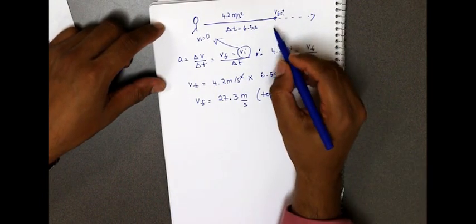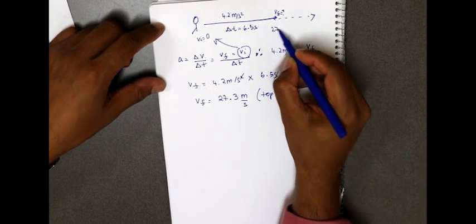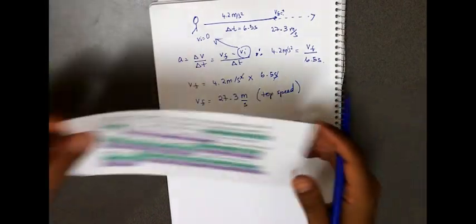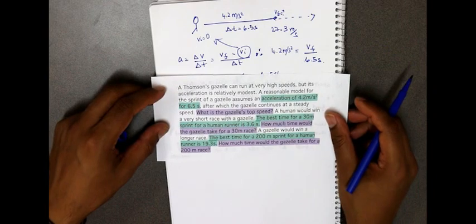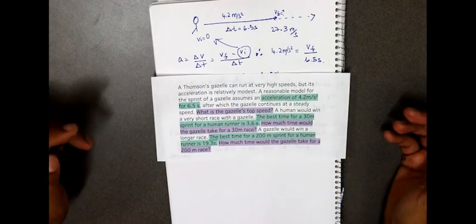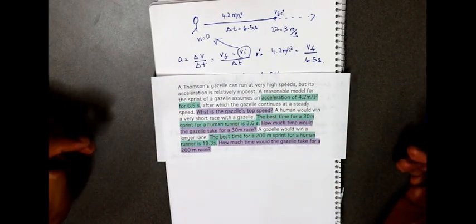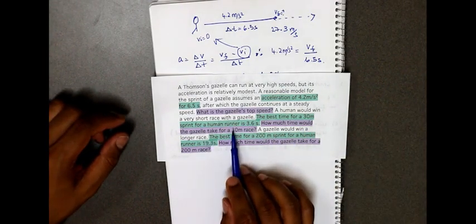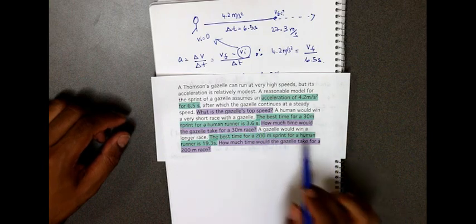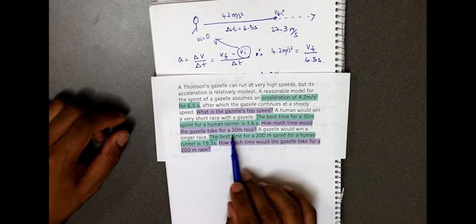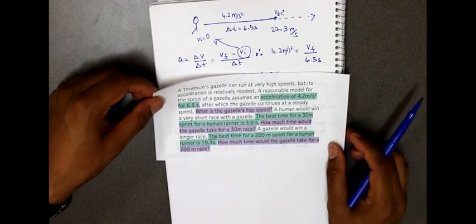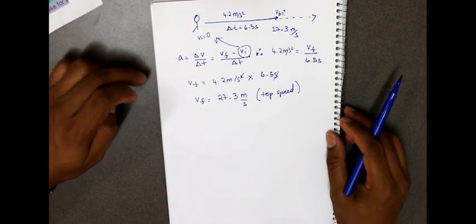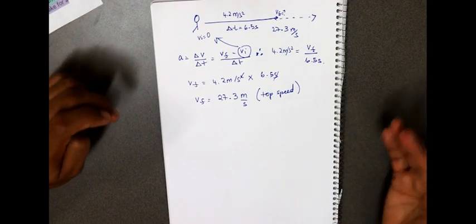So the gazelle reaches a top speed of 27.3 meters per second. Now, the second half of the question asks us a hypothetical question. A human would win a very short race with a gazelle. The best time for a 30-meter sprint for a human runner is 3.6 seconds. How much time would a gazelle take for a 30-meter race? So basically the gazelle has not accelerated to its top speed. That's why the human would have won that race.